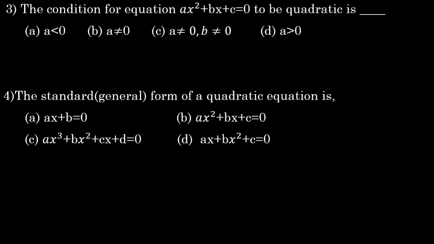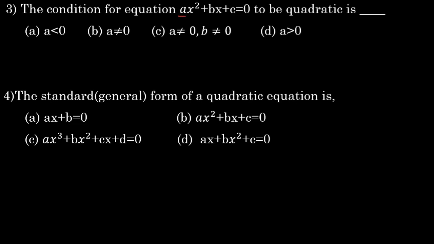The condition for the equation ax squared plus bx plus c is equal to 0 to be quadratic is dash. Options we have a is less than 0, a is not equal to 0, a is not equal to 0 and b is not equal to 0, a is greater than 0. We need to check which is possible for quadratic. Quadratic means what? You need to have an x squared term. That means what is the coefficient of x squared?